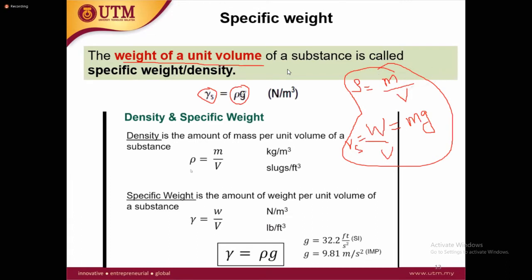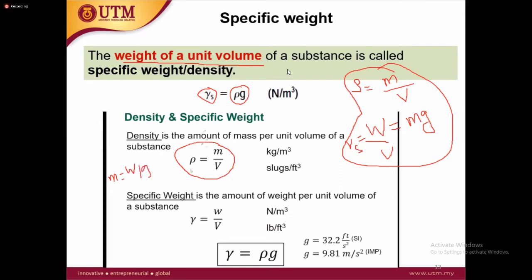So this is how we can define it, because we already know the relation of the density, m over v, and W is equal to mg, or we can say m is equal to W over g.